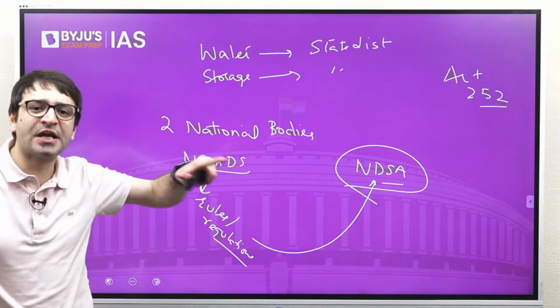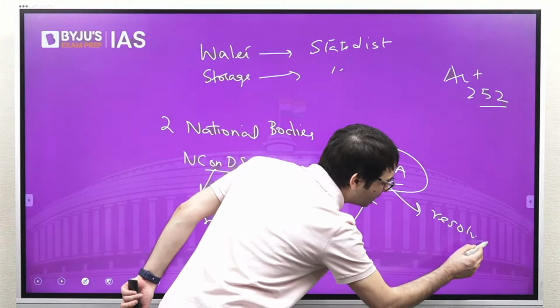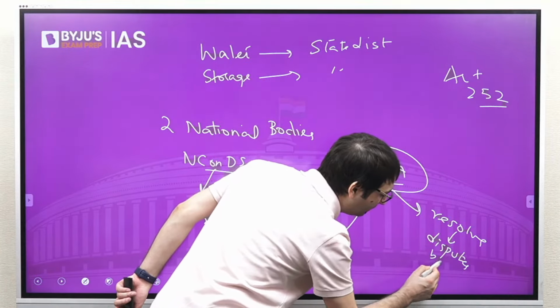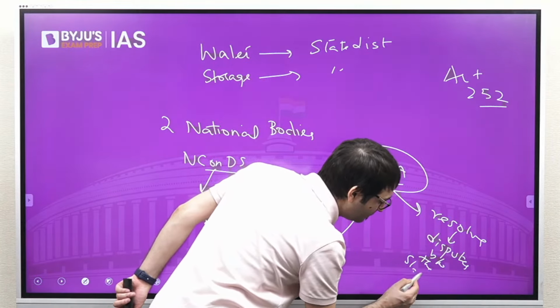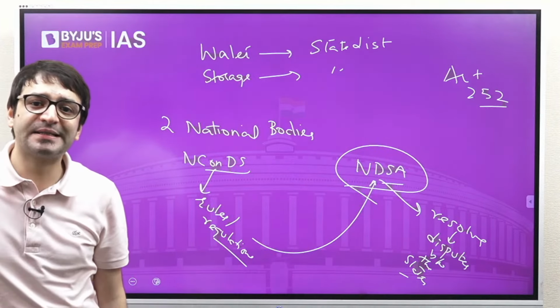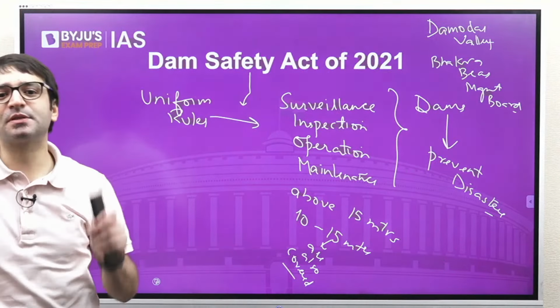It is this National Dam Safety Authority which is also going to resolve disputes between the states. And please remember, we are not talking about interstate river water disputes. We are only talking about dams.